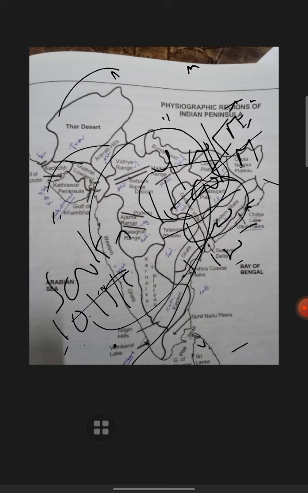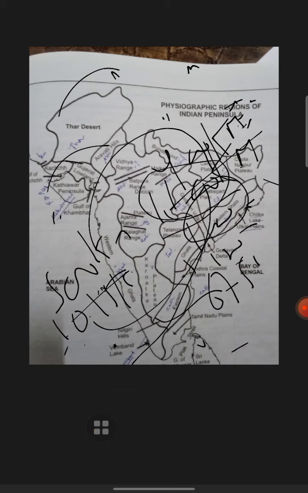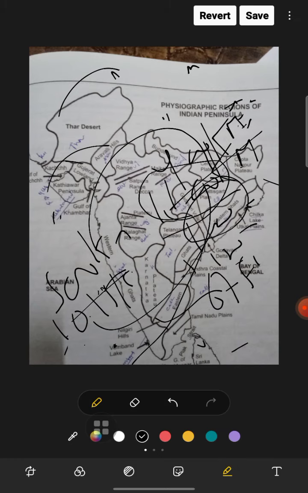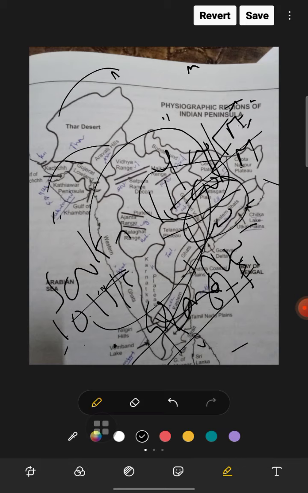Now Tamil Nadu. The Tamil Nadu plains extend from Chennai to Kanyakumari, and there is the Kaveri deltaic plain, popularly called the granary of the south. This is called the granary, like Punjab on the northern side and Tamil Nadu on the southern side.